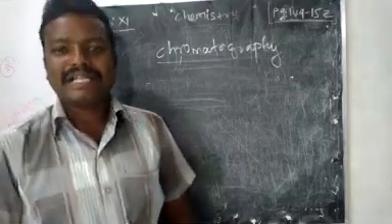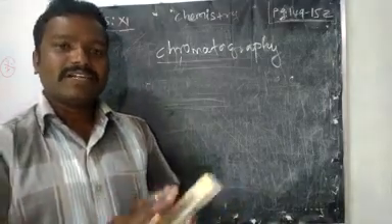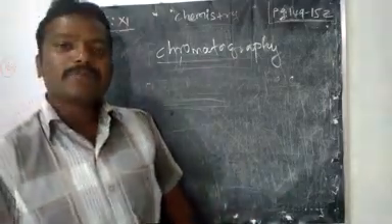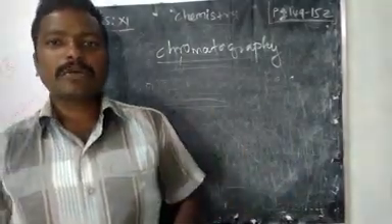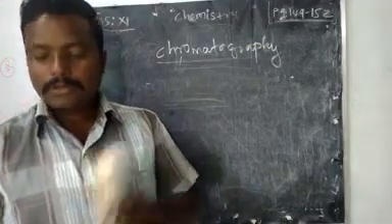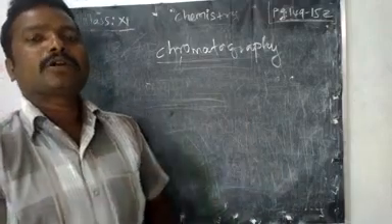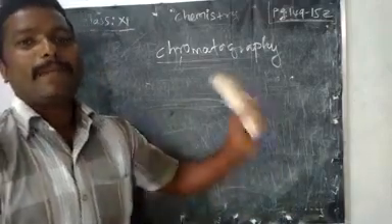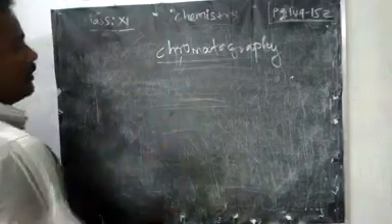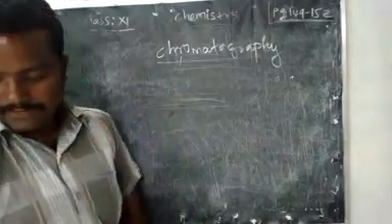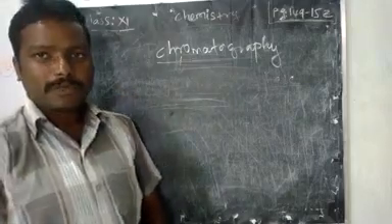But in our 11th standard, we have only three types of chromatography. We first divide into two: one is adsorption chromatography, another is partition chromatography. In adsorption chromatography, we are going to learn column chromatography and thin layer chromatography. In partition chromatography, we are going to see only paper chromatography. The first one is in adsorption chromatography, column chromatography. But before that, what is adsorption chromatography?